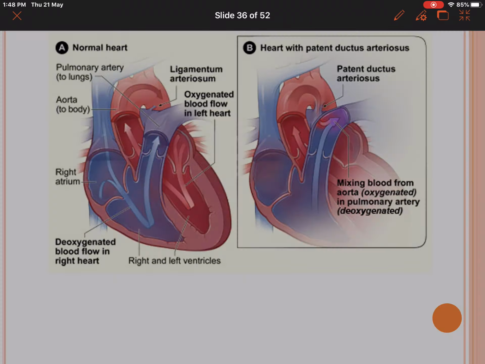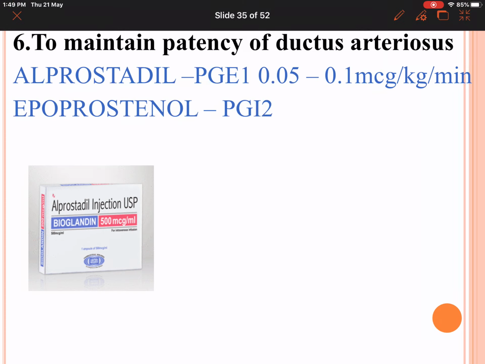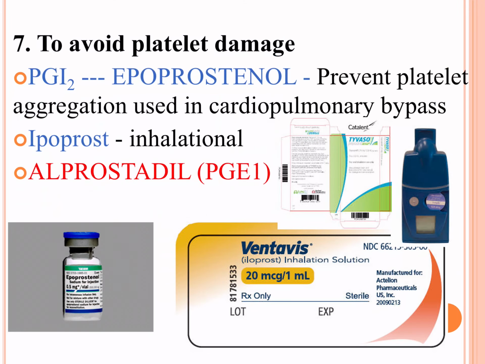In certain conditions where the baby has other congenital heart diseases, we need to keep this duct patent. It is kept open with infusion of alprostadil and epoprostenol. There are other drugs which we can use to avoid or decrease platelet damage, like epoprostenol, iloprost and alprostadil.